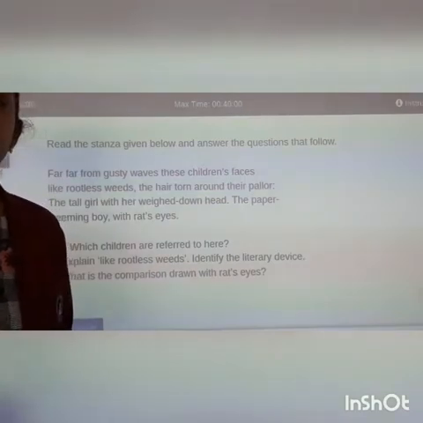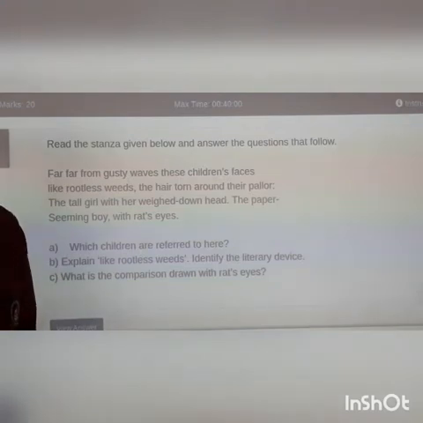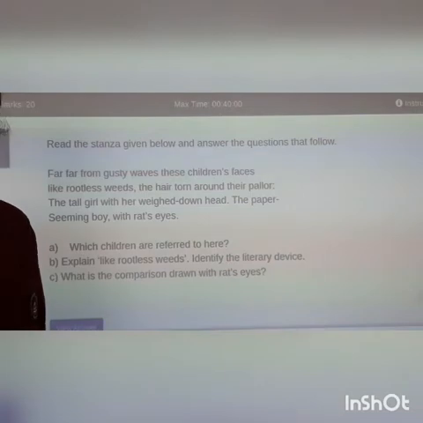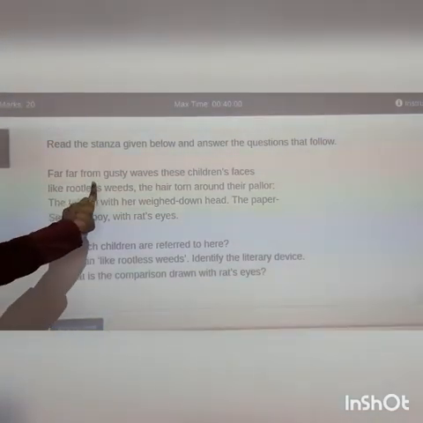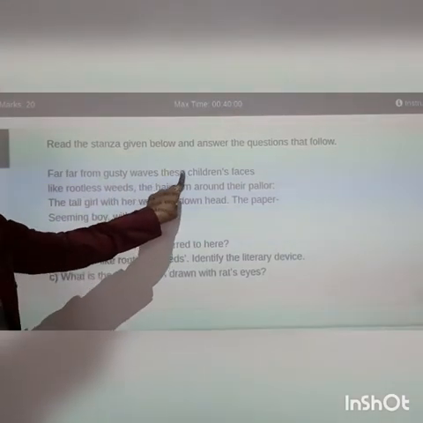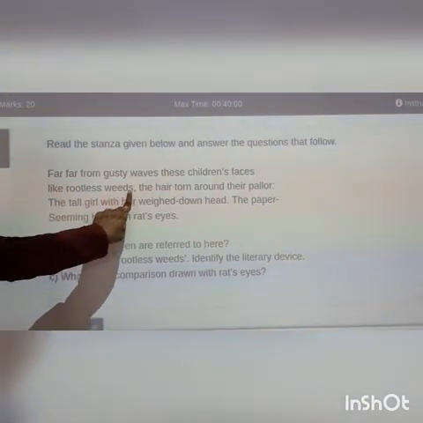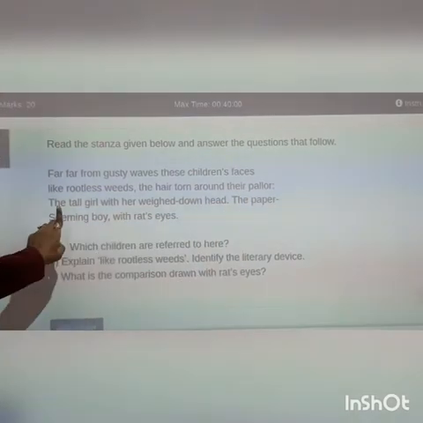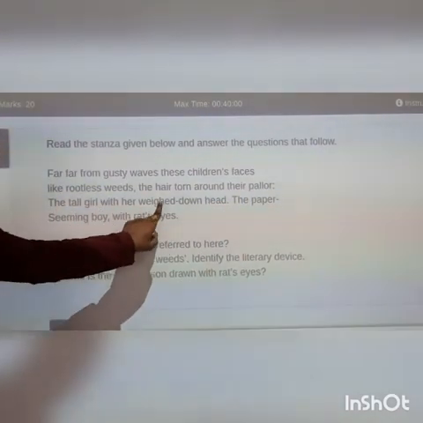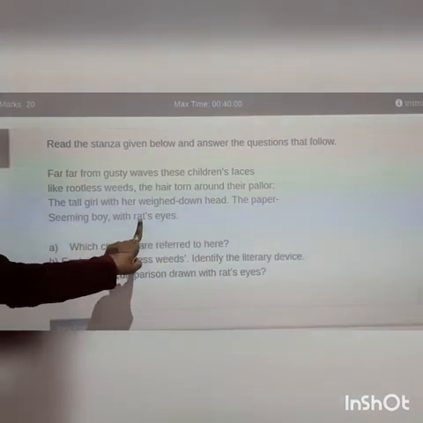Good morning, dear students. Today we are going to begin with the line-to-line explanation of the poem An Elementary School Classroom in a Slum. The very first stanza reads, "Far, far from gusty waves, these children's faces, like rootless weeds, the hair torn around their pallor, the tall girl with her weighed down head, the paper-seeming boy with rat's eye."